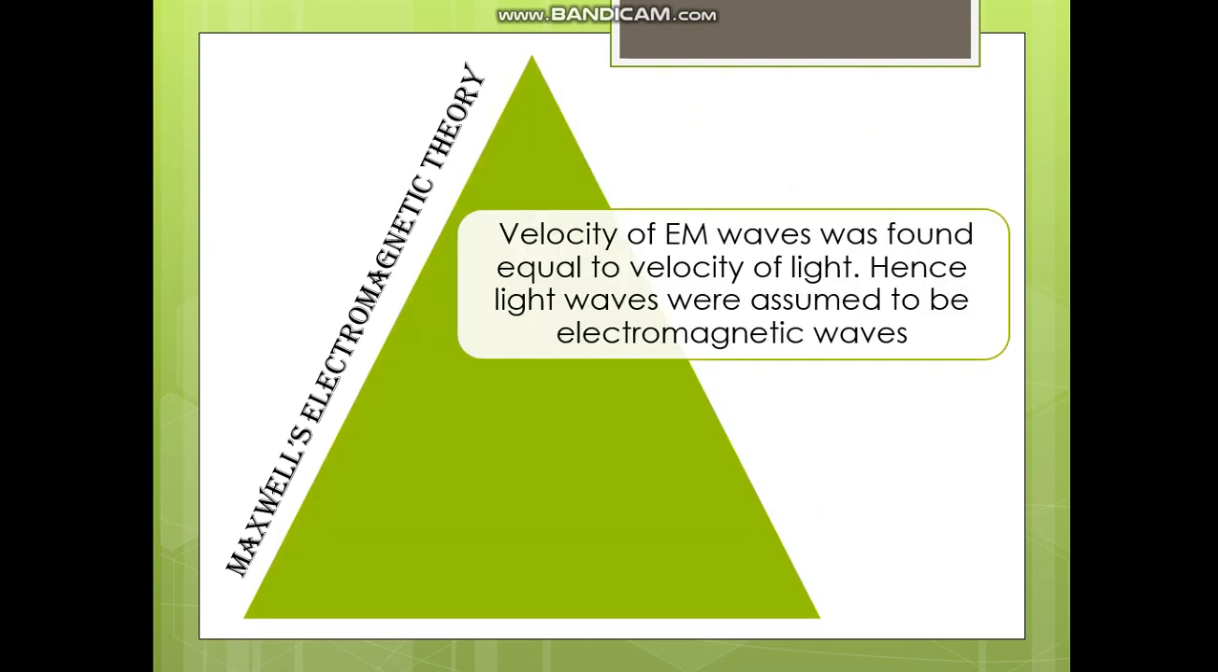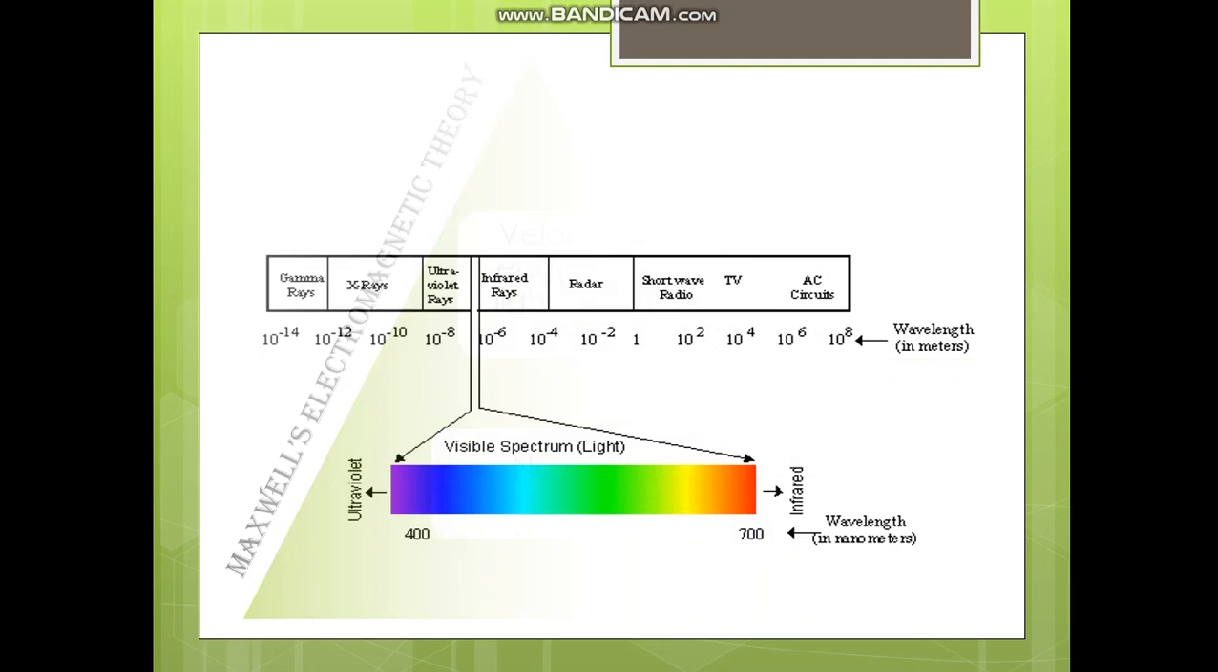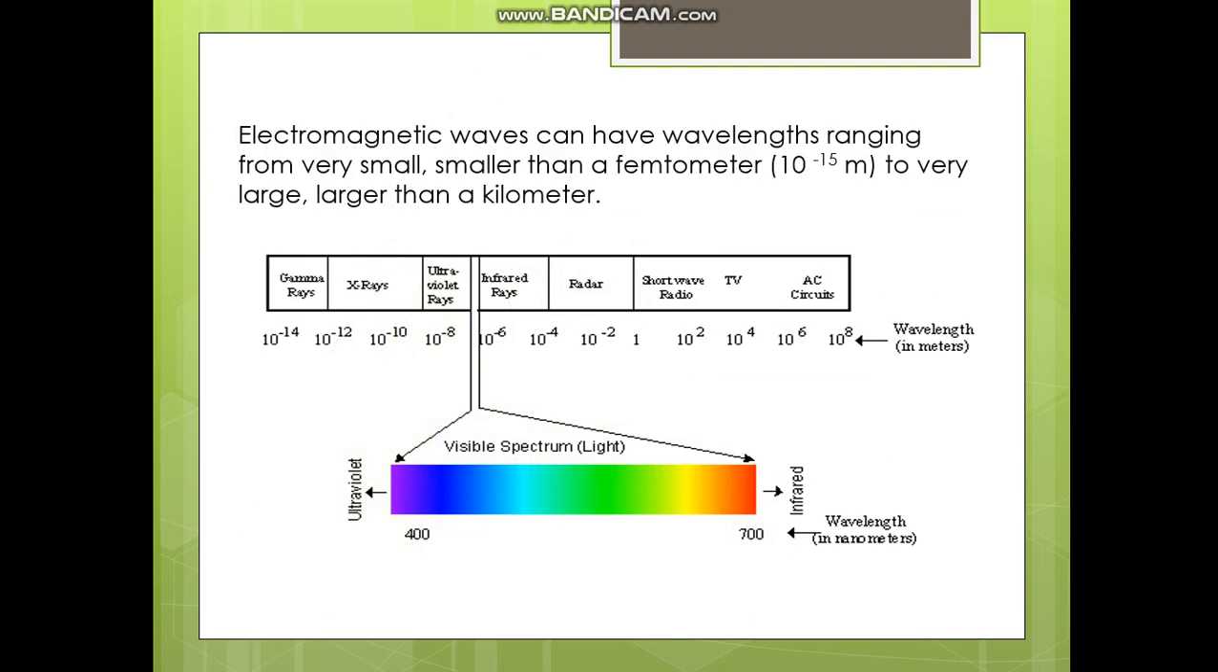Now let us see the electromagnetic theory. That's by Maxwell. Velocity of electromagnetic wave was found equal to the velocity of light. Hence, light waves were assumed to be electromagnetic waves. No medium is required for propagation. Electromagnetic waves can have wavelengths ranging from very small, smaller than a femtometer, 10^-15 meters, to very large, larger than a kilometer.